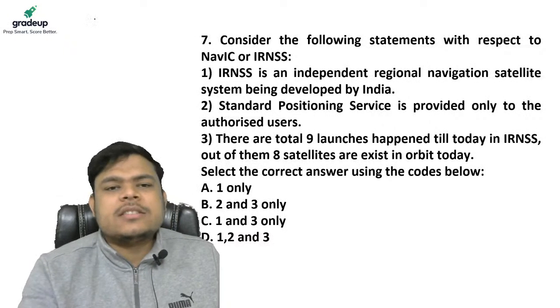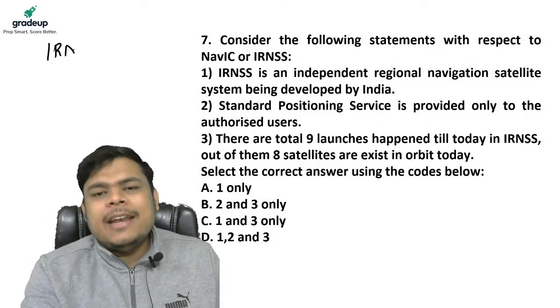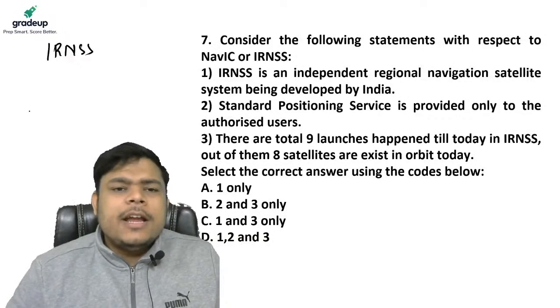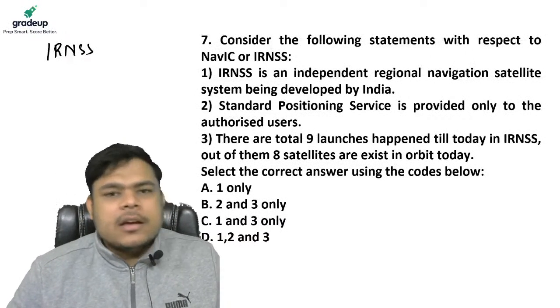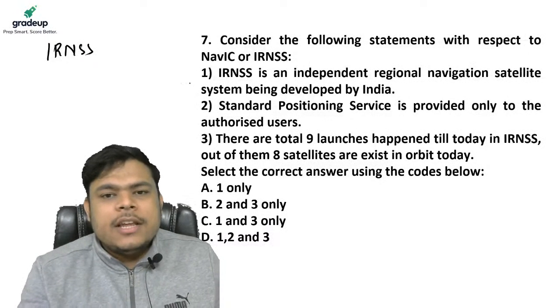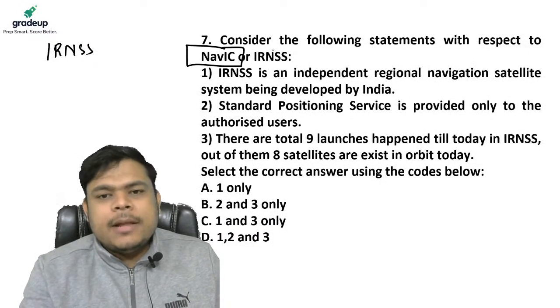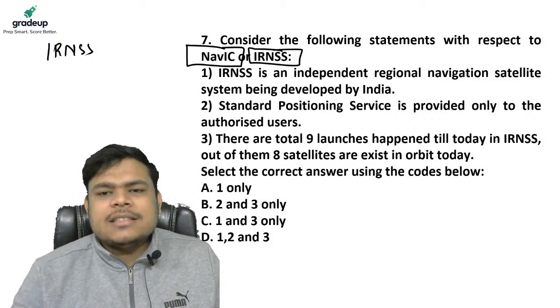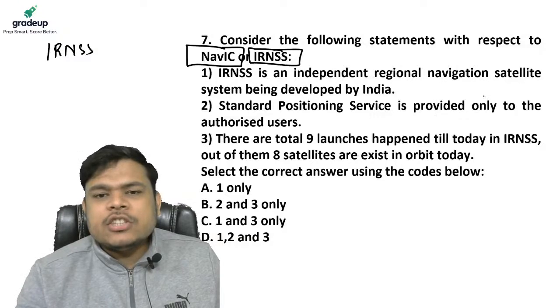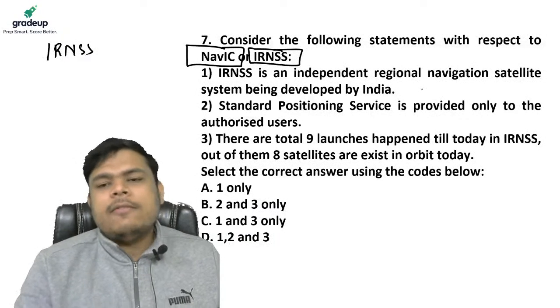Now, this question asks you about IRNSS, which stands for Indian Regional Navigation Satellite System, or NAVIC, Navigation by Indian Constellations. The full form, guys, I am telling you, please do remember these things. Now, guys, IRNSS is an independent regional navigation satellite system being developed by India.